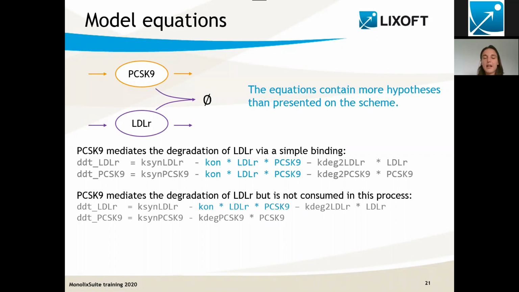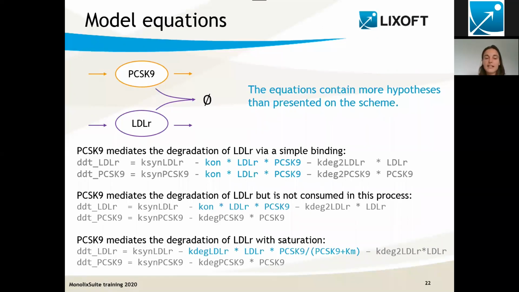And for the moment, I'm assuming that everything is linear, but we could also say PCSK9 mediates the degradation of LDLR, but with some saturation mechanism that I could take into account here using a Michaelis-Menten term. So you see that if I write the equations, I really have more information than what I have on the scheme. So it's really important to not only write the equations, but also the corresponding sentences, so that somebody that does not look into the equation will really know all the assumptions put into the model.